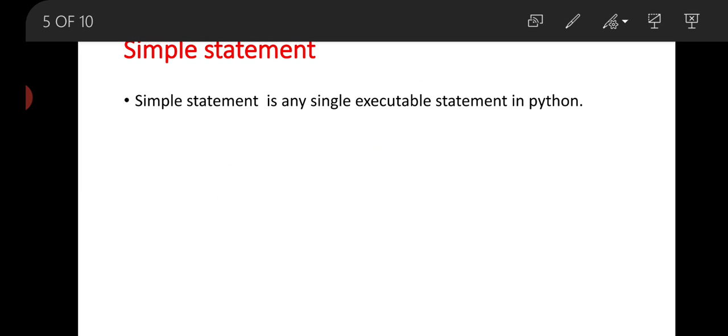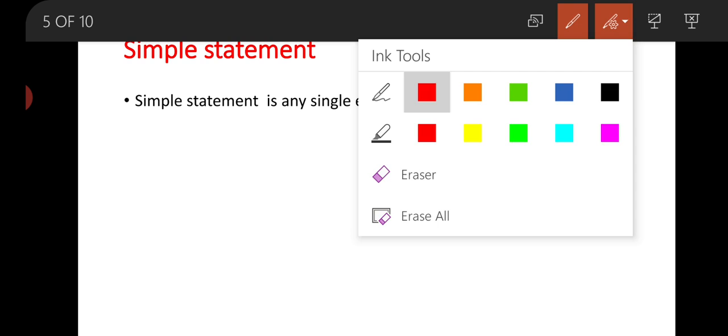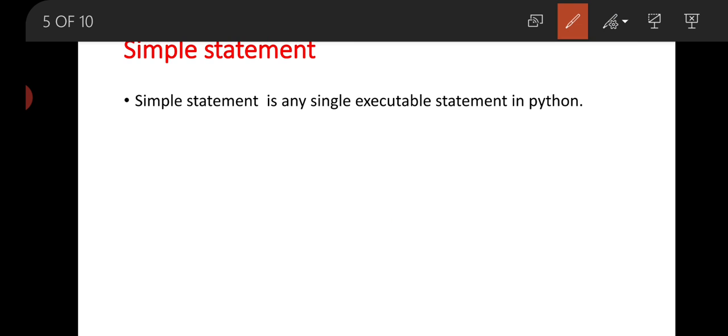Now next one is the simple statement. A simple statement is any single executable statement in Python, like one line of statement. For example, you can write a equal to 20.